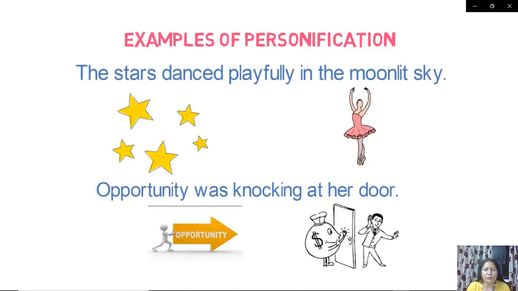Other examples of personification are: the stars danced playfully in the moonlit sky. Now the stars don't dance, but they have been treated like human beings. Opportunity was knocking at her door. Now it is the human beings who knock, but here opportunity is compared to a human being. Opportunity was knocking at her door.